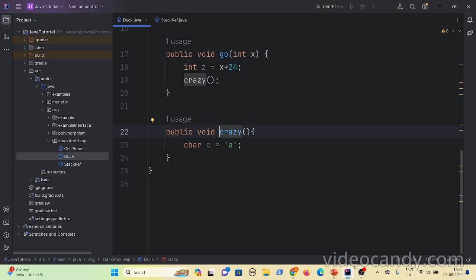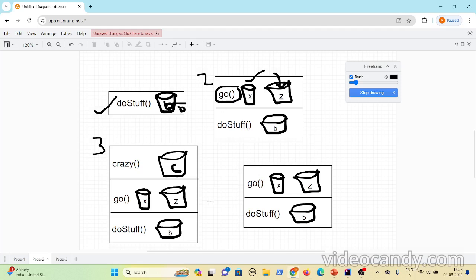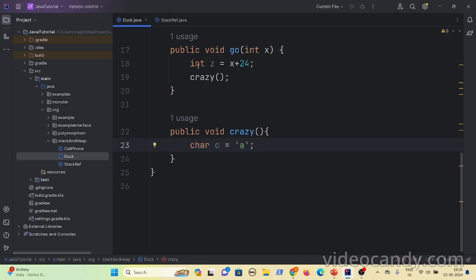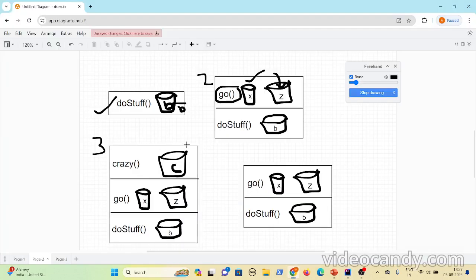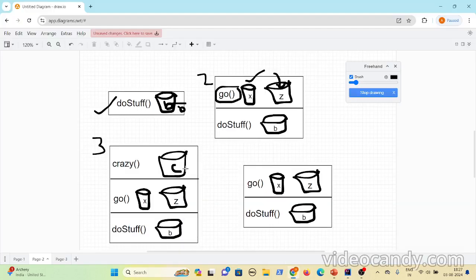Now let's see what's happening in crazy. It is just assigning a character value to the variable c, and this is a primitive variable. It will create whatever memory is required for that particular type, because for integer it varies, for char it varies. For char, however much memory is required, it creates that much memory in this stack frame, and then it will assign 'a' to that.